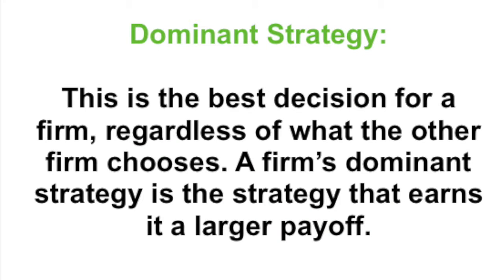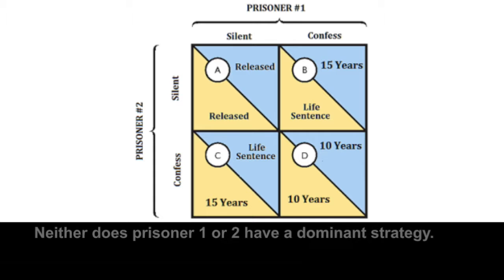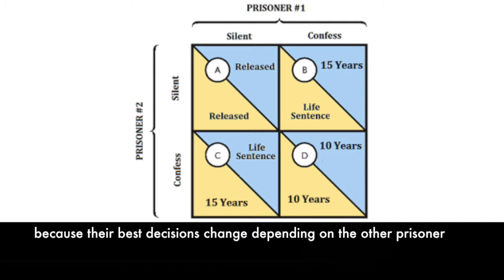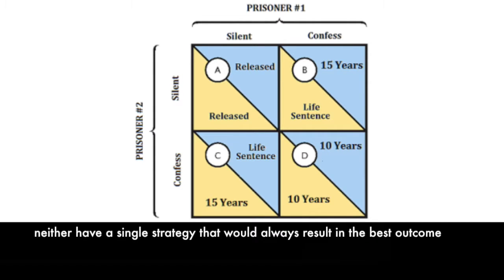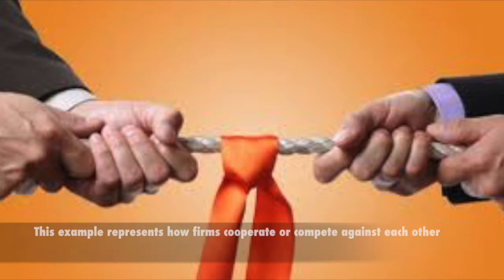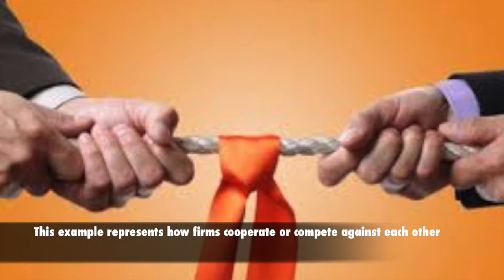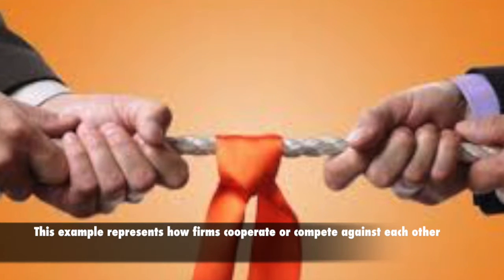Dominant strategy. This is the best decision for a firm, regardless of what the other firm chooses. A firm's dominant strategy is the strategy that earns it a larger payoff. Neither prisoner 1 nor 2 has a dominant strategy, because their best decisions change depending on the other prisoner. Neither has a single strategy that would always result in the best outcome. This example represents how firms would cooperate or compete against each other.